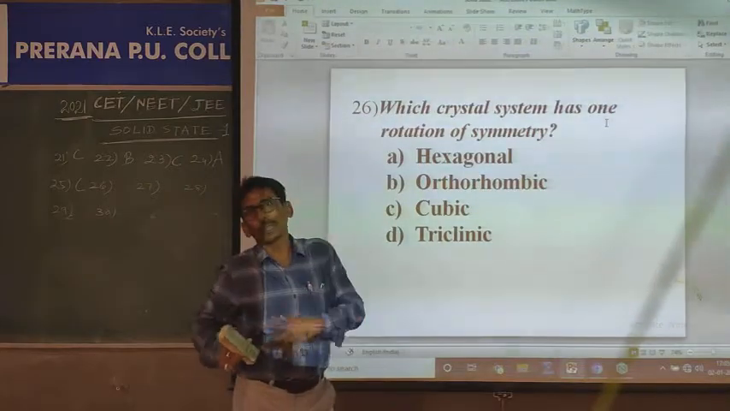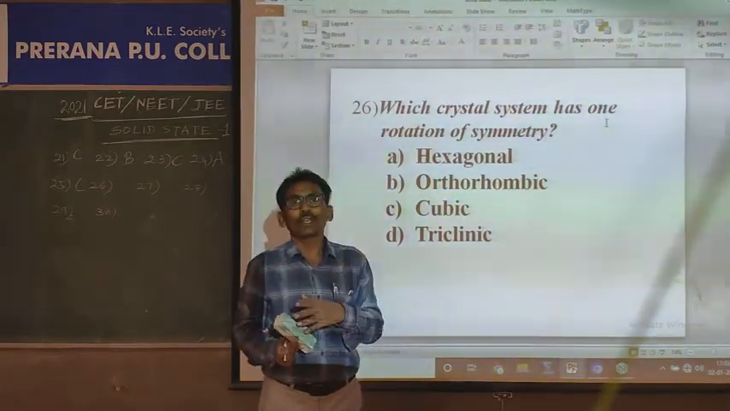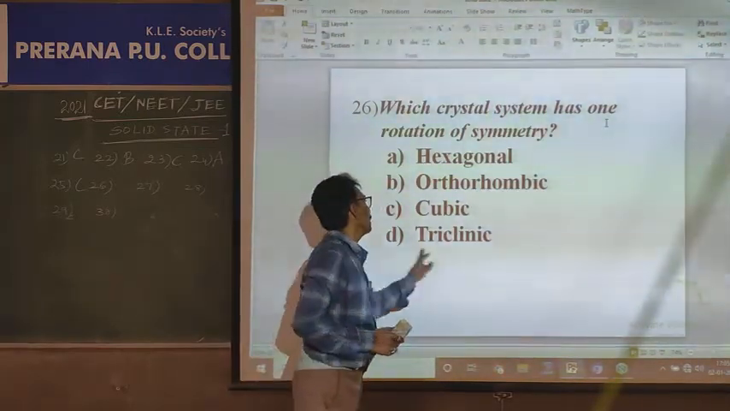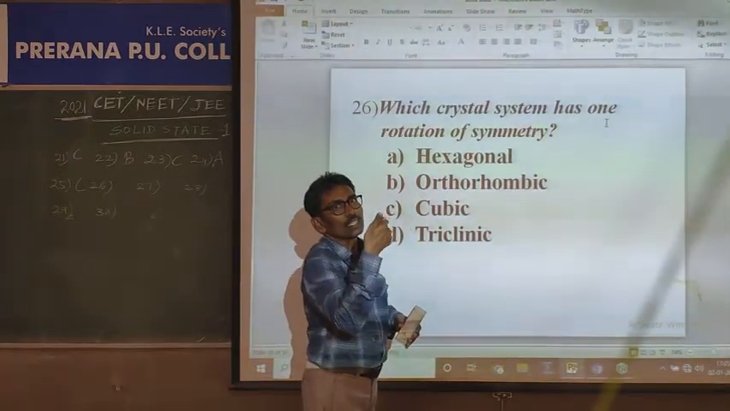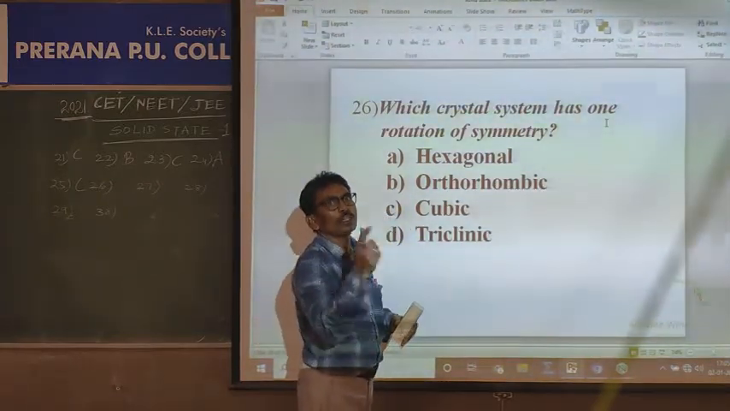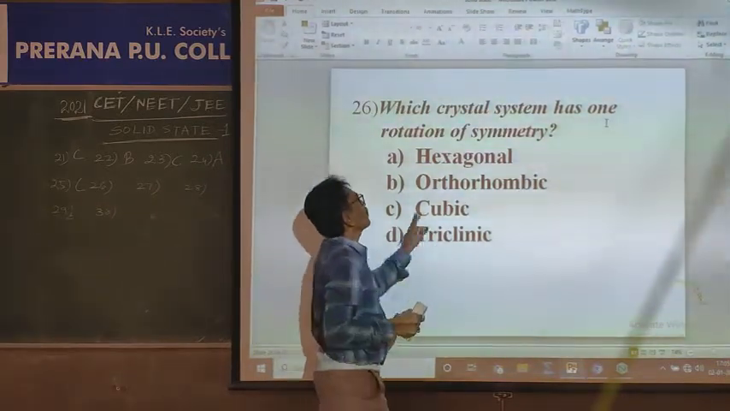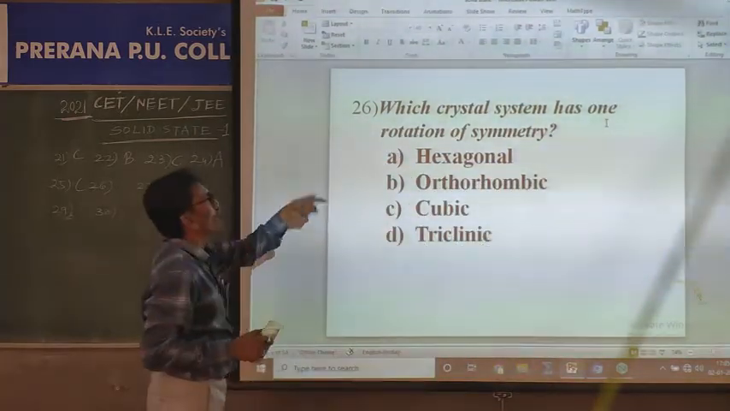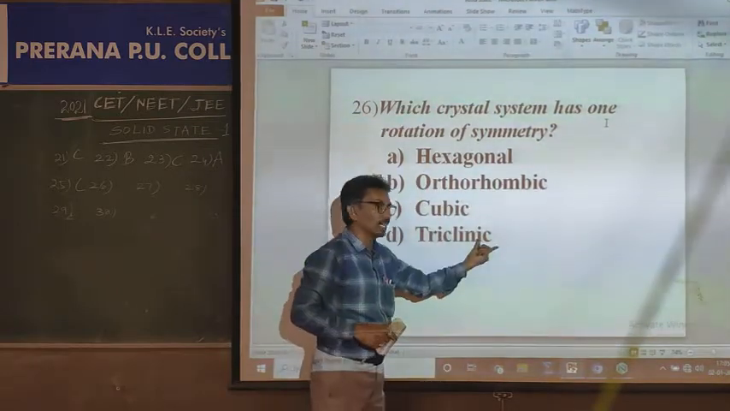There are three types of symmetry elements: plane of symmetry, axis of symmetry, point of symmetry. So triclinic is an unsymmetric system. After 360 degrees of rotation, the shape appears. So that is triclinic with only one rotation of symmetry.